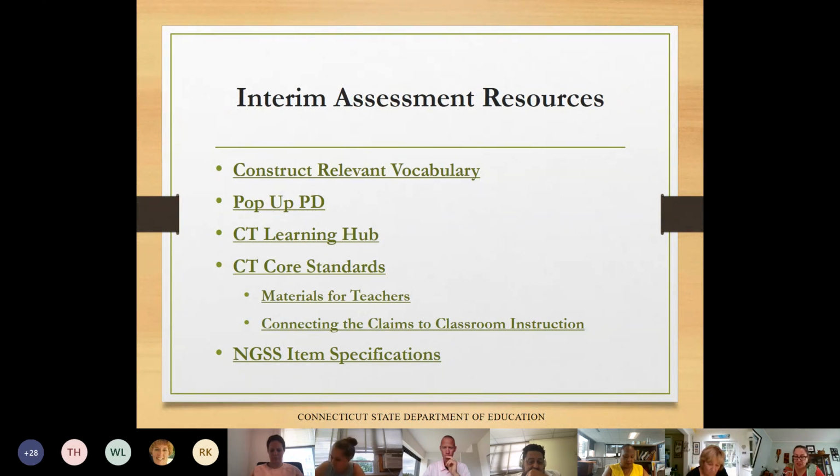The Connecticut Core Standards site, which also has materials for teachers, and Connecting the Claims, which Katie, I shared that with you, but I think for Math and ELA, this is a really valuable way to think about assessment and how it's integrated into your teaching. And the NGSS item specs are linked here.